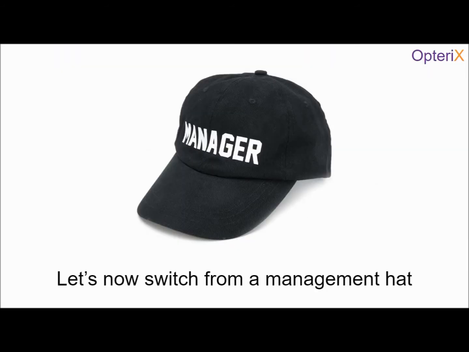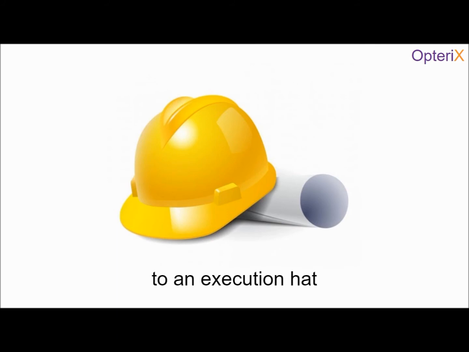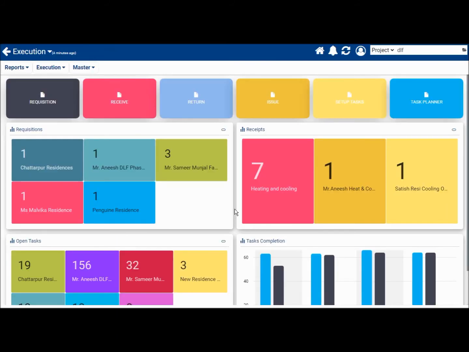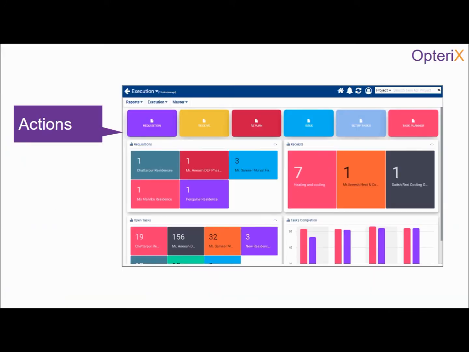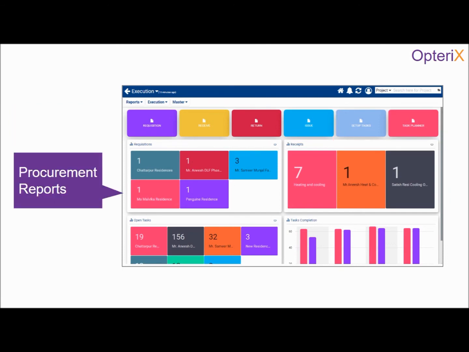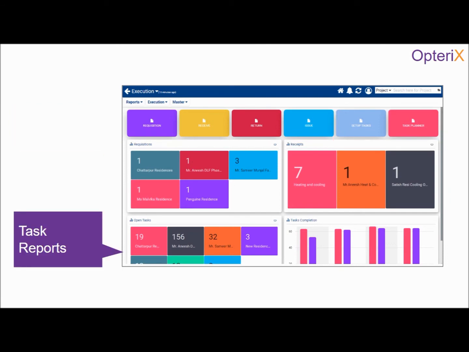Let's now switch from a management hat to an execution hat. This is the execution dashboard. This dashboard comes with a series of actions at the top, followed by procurement reports and then task management statistics.